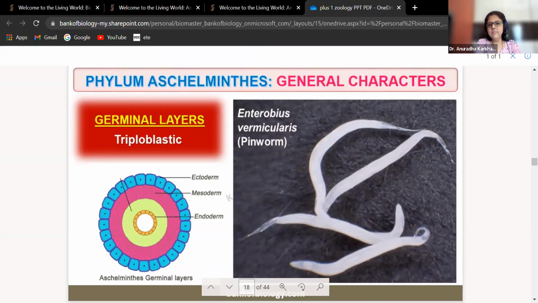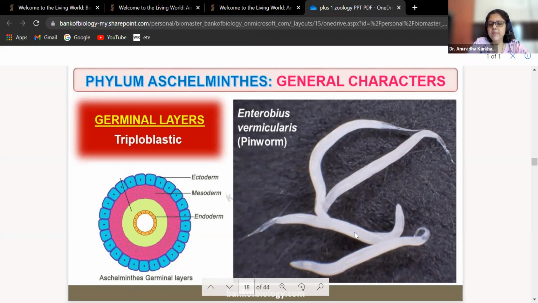Then you can see over here the germinal layers are triploblastic. What do you mean by the word triploblastic? Three germinal layers can be seen: ectoderm, mesoderm, and endoderm. This is the specific characteristic that you can see in all the phyla henceforth. So from Aschelminthes, triploblastic is clearly visible. It was there in Platyhelminthes also, and it is there in Aschelminthes. You can see it, Aschelminthes, germinal layers.